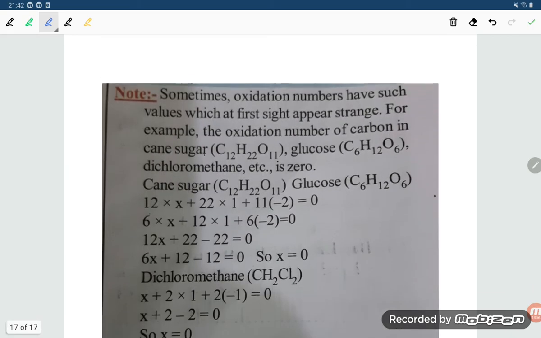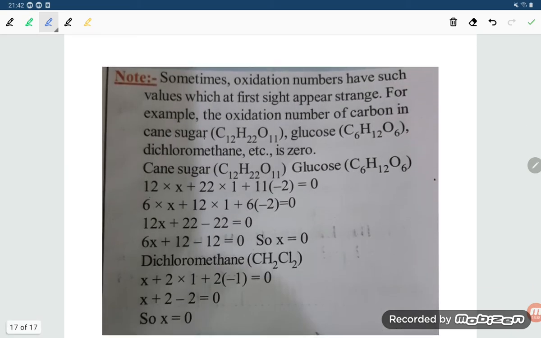So we have to check the peroxide linkage also. Sometimes the oxidation number has a value which at first sight appears strange. For example, the oxidation number of carbon in cane sugar, glucose and dichloromethane is 0. If you calculate for cane sugar and glucose, it comes to 0.